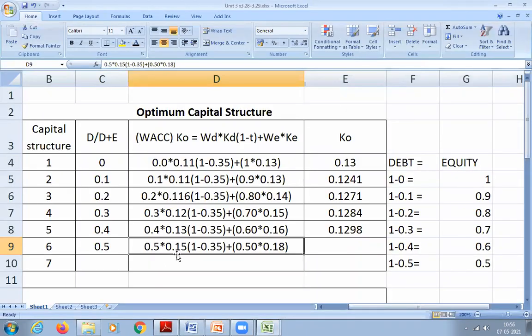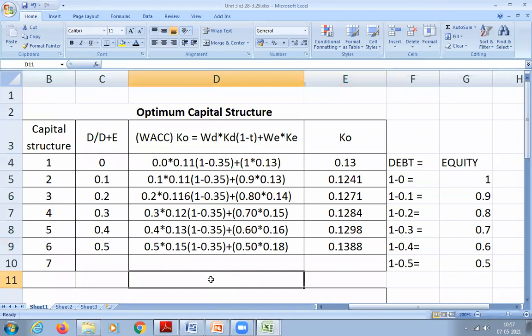So keep that in mind and substitute. So 0.5 into 0.15 into 1 minus 0.35 plus 0.5 into 0.18. So 0.13875. Nothing but 0.1388 you can write. 75, right? So 5 is there. So if it is more than or equal to 5, you can add it up to the next digit.